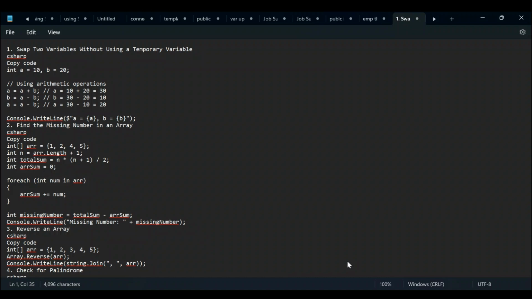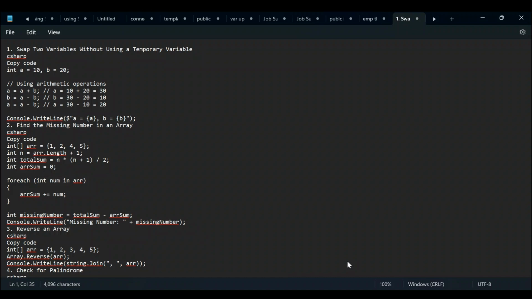So I can start the questions with swapping two numbers. Here I have a problem: swapping two variables without using a temporary variable. Normally, we can swap two variables with the help of a third variable, storing the value from A to B and B to A, and getting the final result. That uses the third variable.